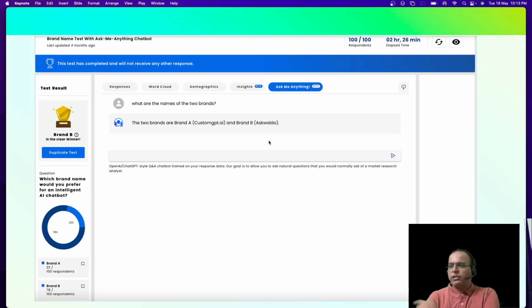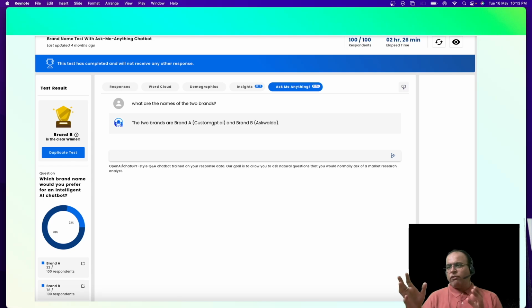I came across this demo from one of the polling or survey providers, showing how they have tried to innovate on the back of generative AI.